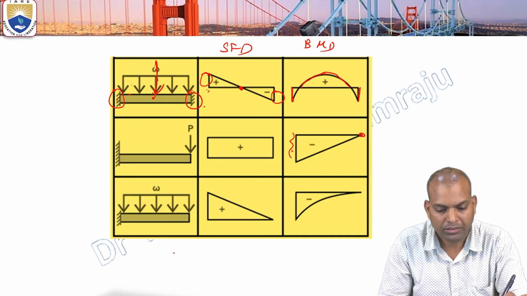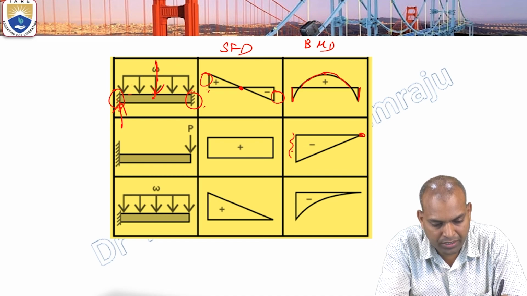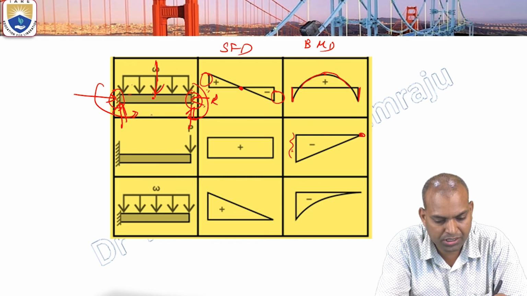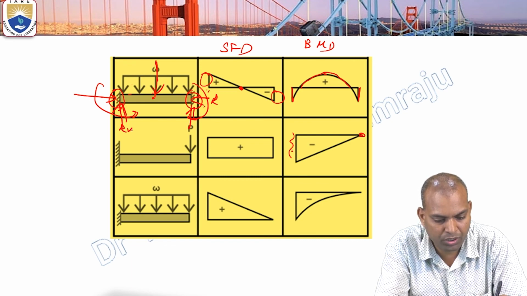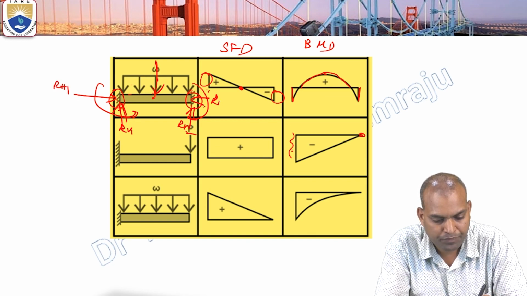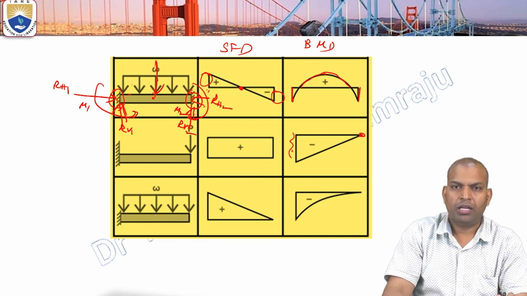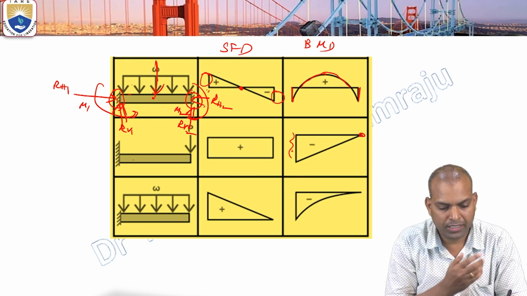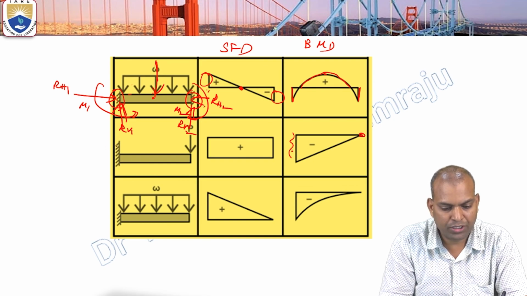Now, this is a fixed support again in this figure. How many reactions? Again 3. There are 6 reactions: RV1, RV2, RH1, RH2, M1 and M2.